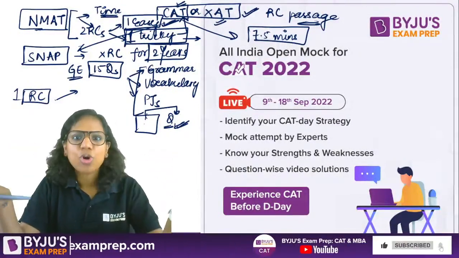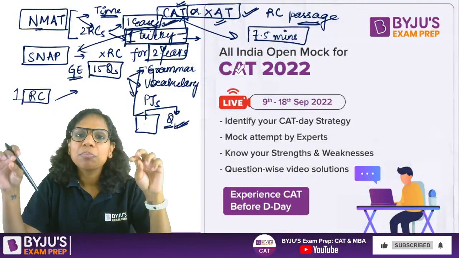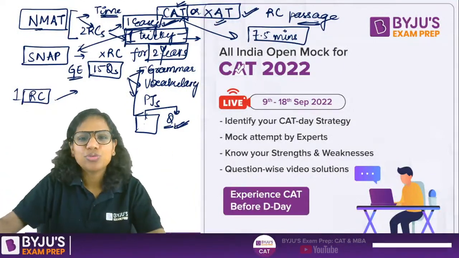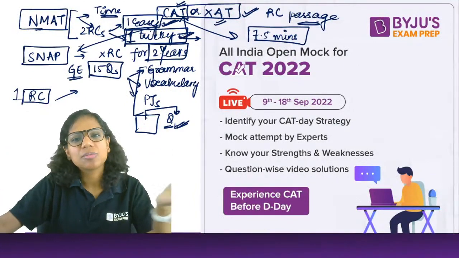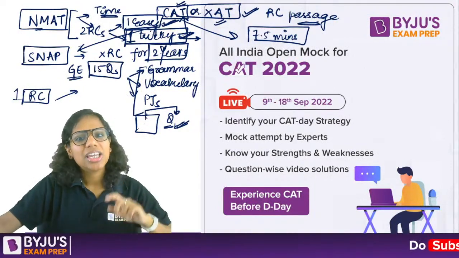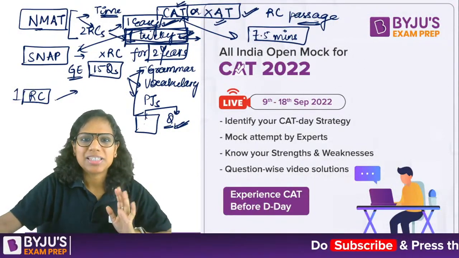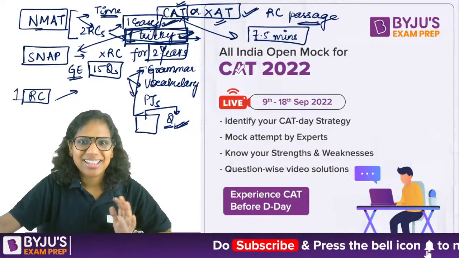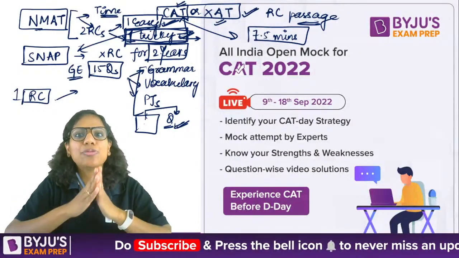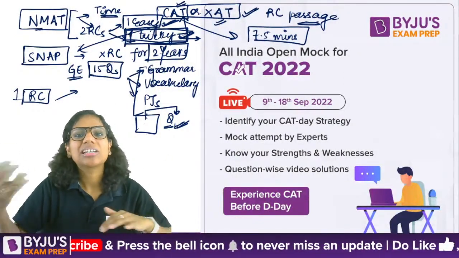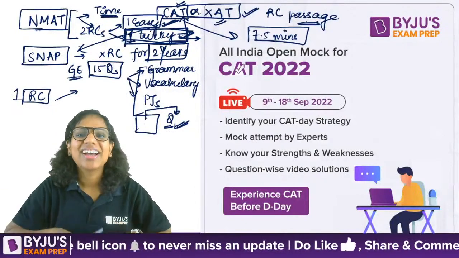If it's a direct question, of course, I'll try more, I'll scan and try. But if it's an inferential question and the language of the passage has also been tough, then I mark something randomly and go to the next question. If this tricky passage comes towards the end, that's what my strategy is. Because I'm trying to maximize my score and I have to attempt all the questions. There's a penalty if I don't attempt all the questions.